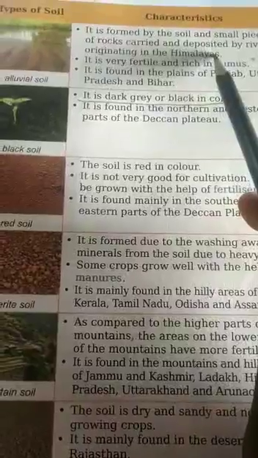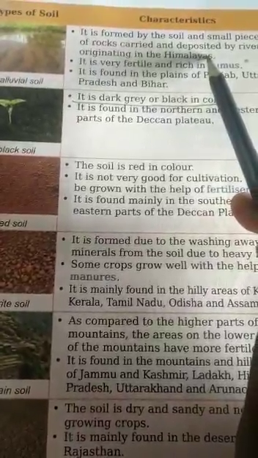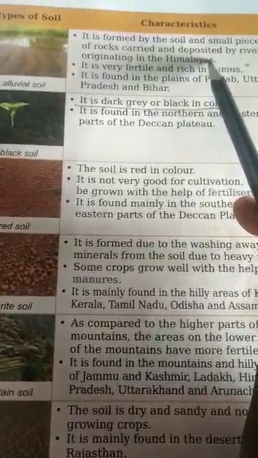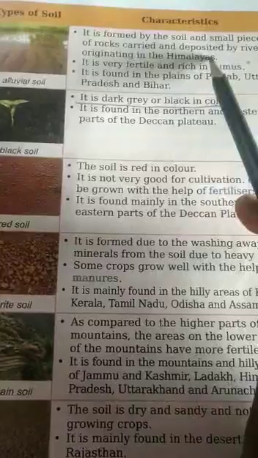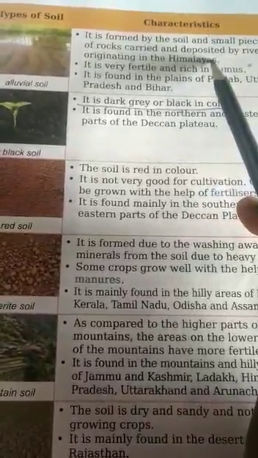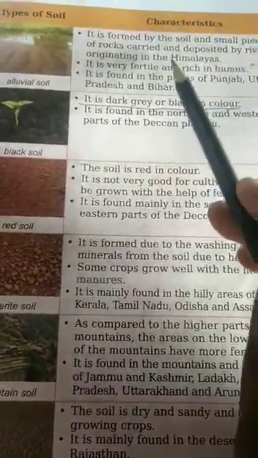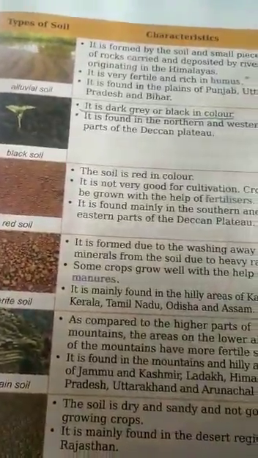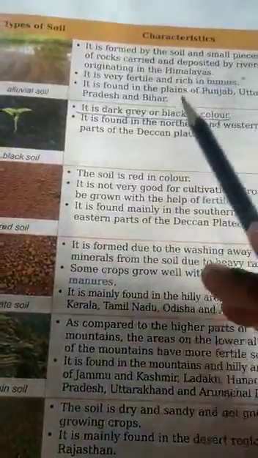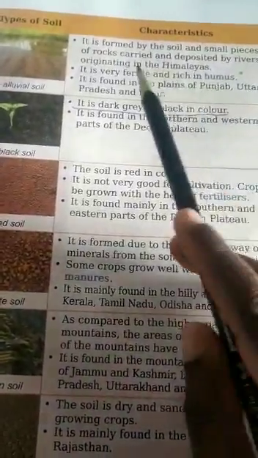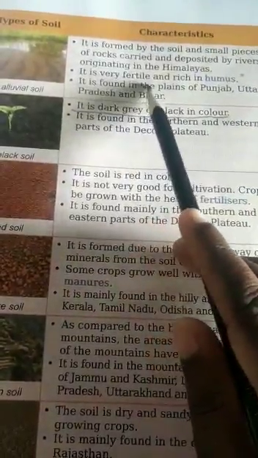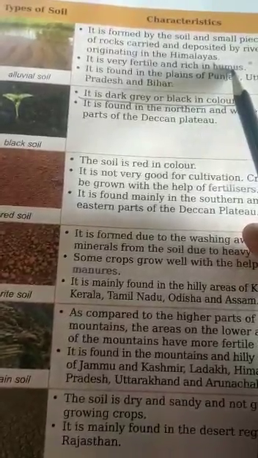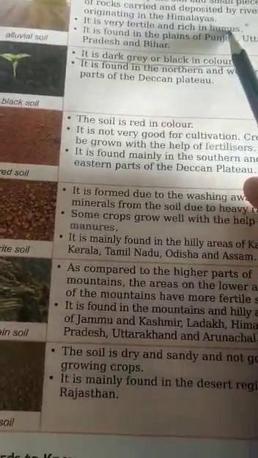The rivers which originate from the Himalayas bring this alluvial soil. It is very fertile and rich in humus.